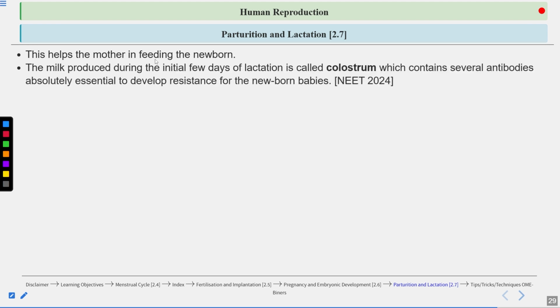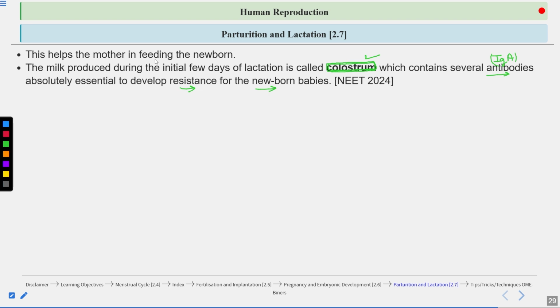So this mother's milk is known as the colostrum. This colostrum is a thick, yellowish liquid, and it consists of a lot of nutrients. It consists of vitamins also. Which vitamins? Vitamin A, vitamin B12, and vitamin K as well. It consists of antibodies also. Which antibodies? IgA, immunoglobulin A. And these antibodies help to develop resistance in the newborn babies.